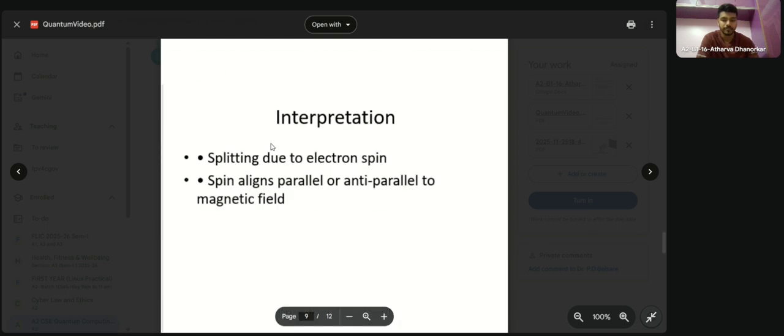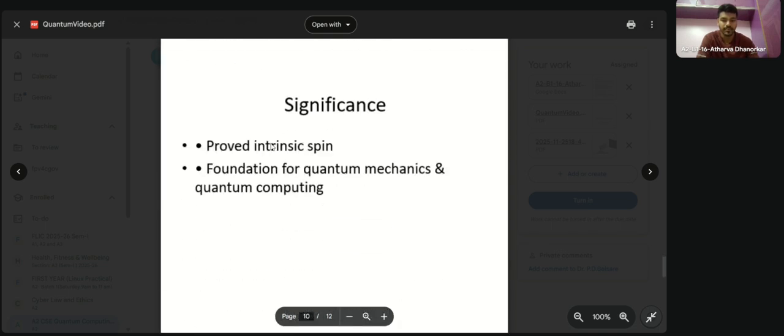Significance: it proves intrinsic spin. Intrinsic means the inherent behavior of an atom after going through a certain space. In this experiment, that space was a magnetic field. After going through the magnetic field, it was an inherent quality of the atom to have spin, inherent spin.